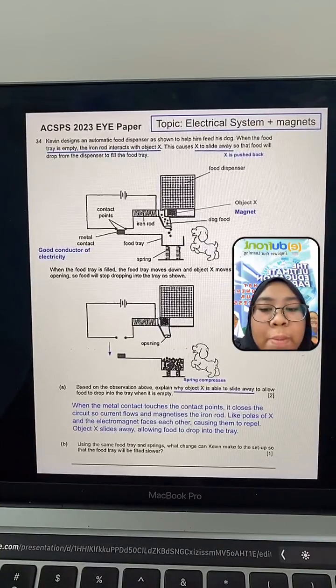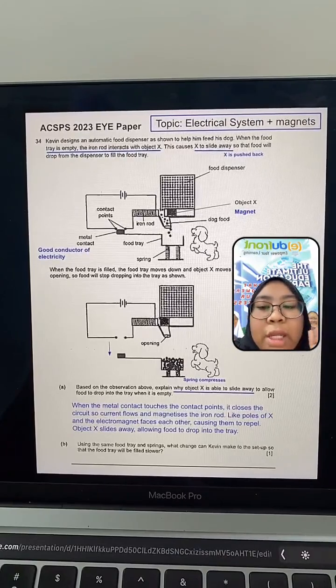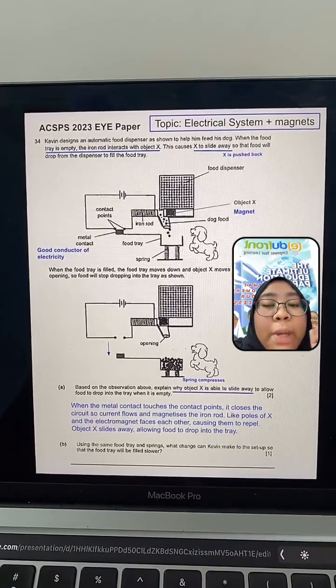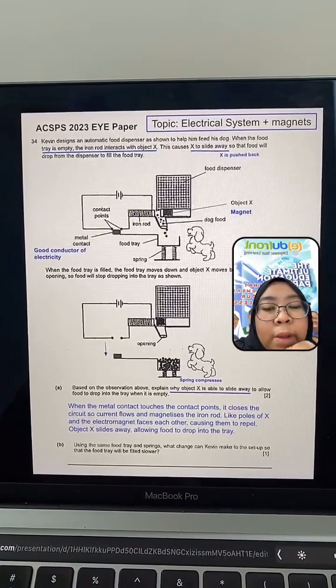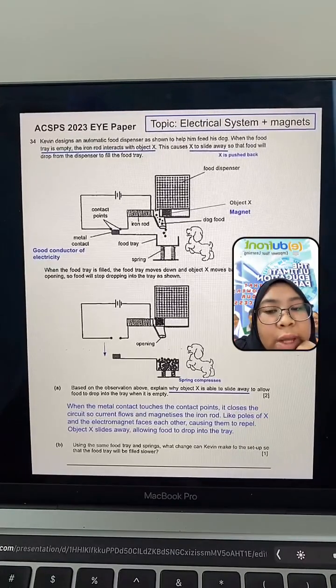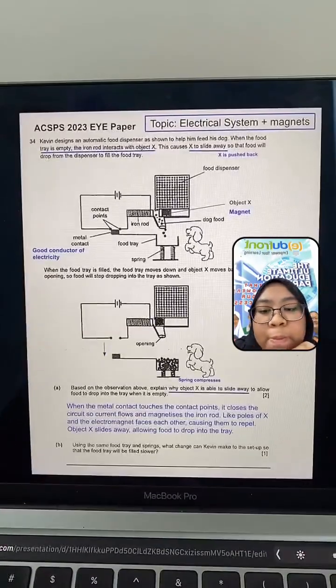Yes, correct, object X will slide slower when you reduce the magnetic strength of the iron rod of the electromagnet. But how do you do that to an electromagnet? Correct.